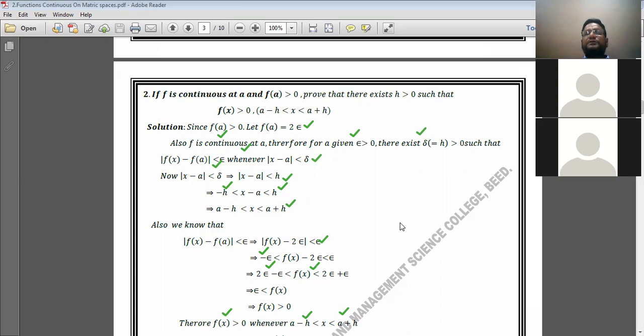So dear students, today I have discussed the definition of continuity of a function and some theorems related with the continuity of the function.